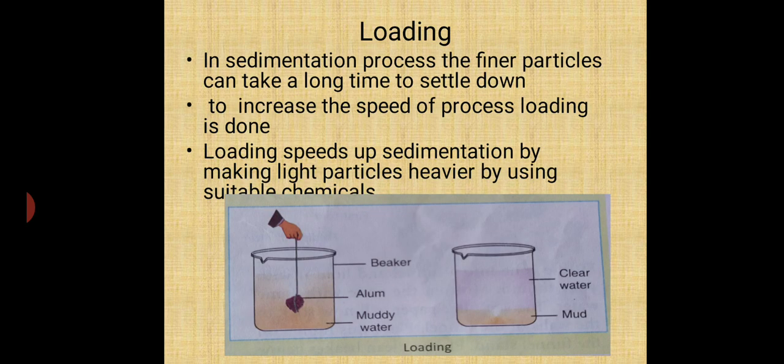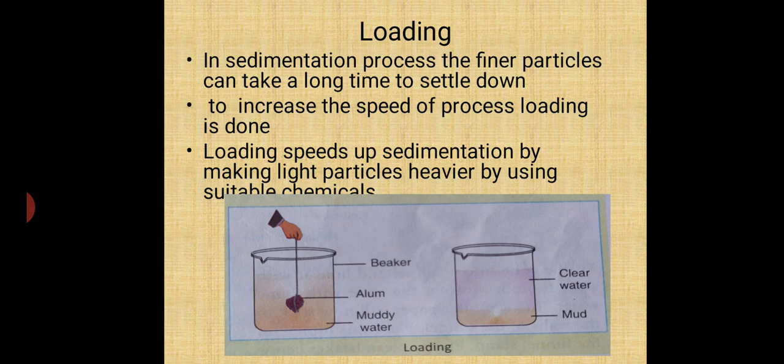The next method is loading. Sometimes in the rainy season, impure water comes, and if you leave it as it is for the whole day, it will remain dirty. Why are the particles not settling? Because the particles are lighter, and lighter particles don't settle, they remain suspended in the water. So the lighter particles are made heavier by adding alum.